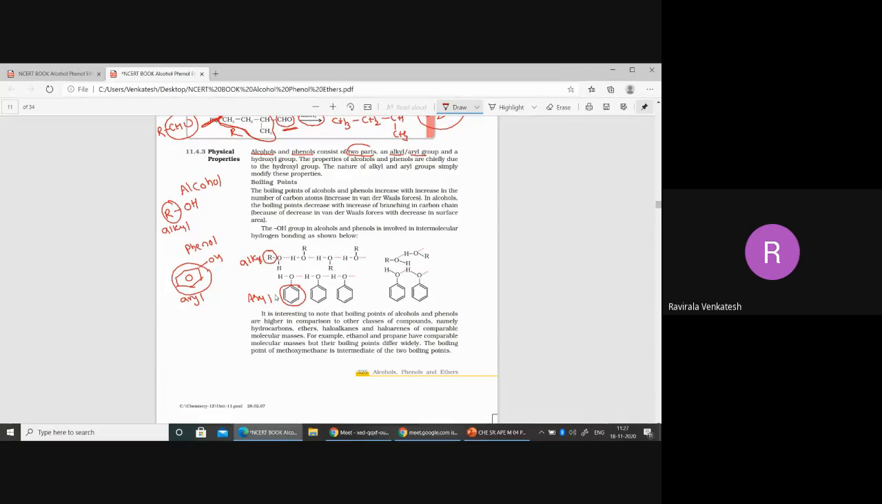And both are having the second part, which is the hydroxyl group. Both are having a hydroxyl group here. So one part is either alkyl or aryl, and the second part is the hydroxyl group. Now when you observe the properties here, that is not because